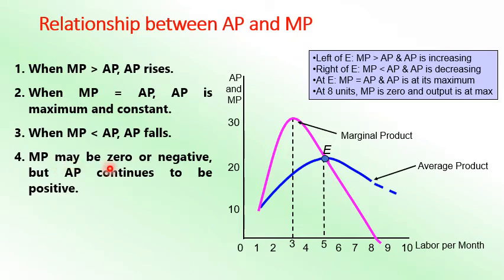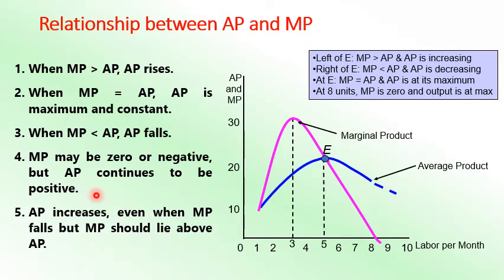Next one is MP may be 0 or negative. MP at this point is positive. Above the x-axis is positive, at 0 it is on the x-axis, and below the x-axis is negative. But AP is always positive. That's another relationship. Now AP increases even when MP falls. Between these 3 and 5, you will find the AP is increasing whereas MP is decreasing. Marginal product is decreasing, so it should lie above the AP.